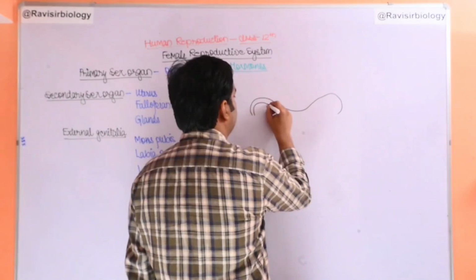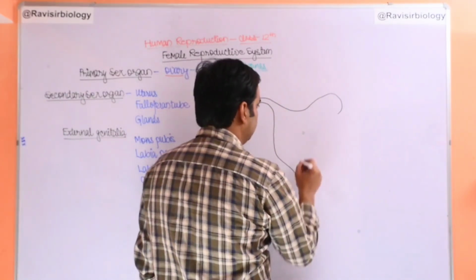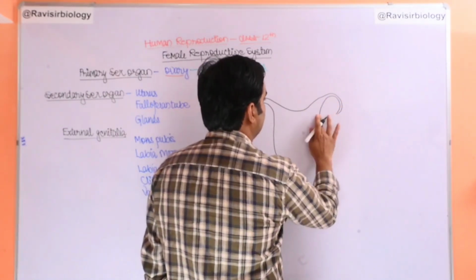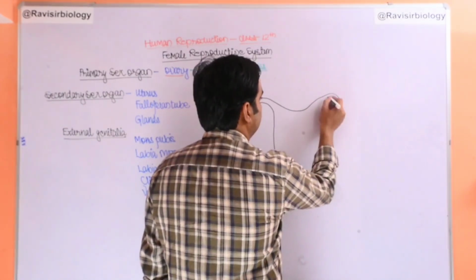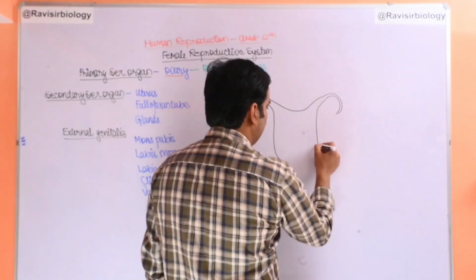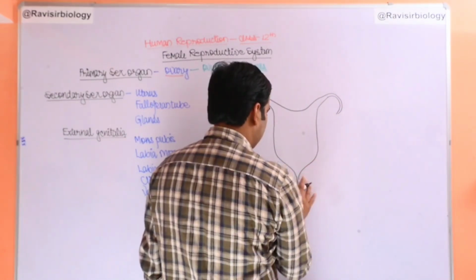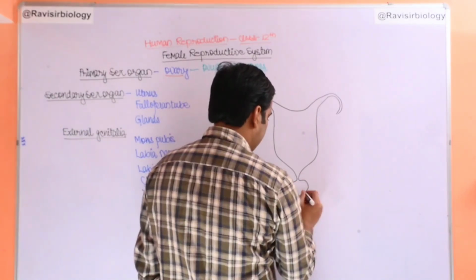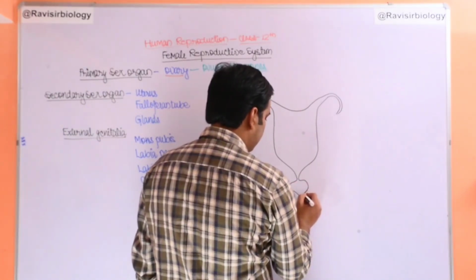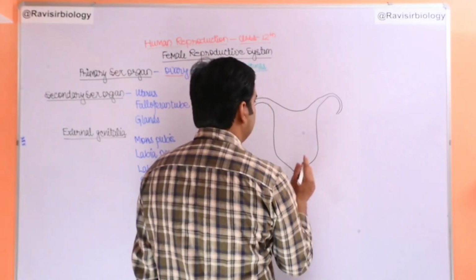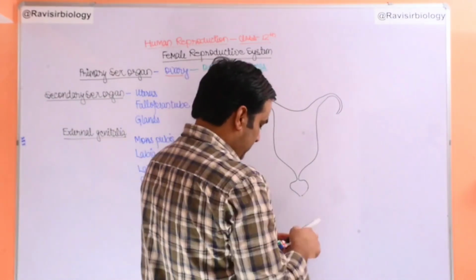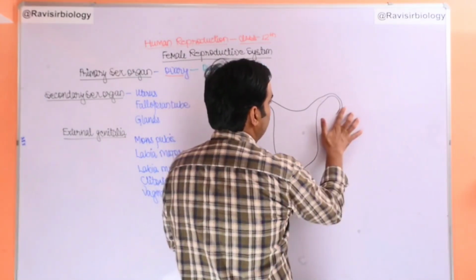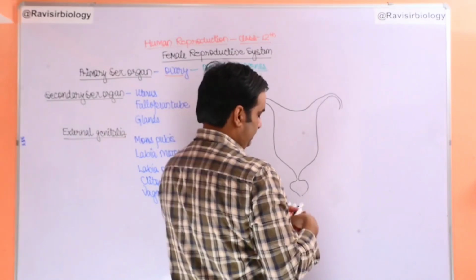This is a tubular structure, the tubular structure at both the sides. This is present at both sides, and finger-like projections are present here.